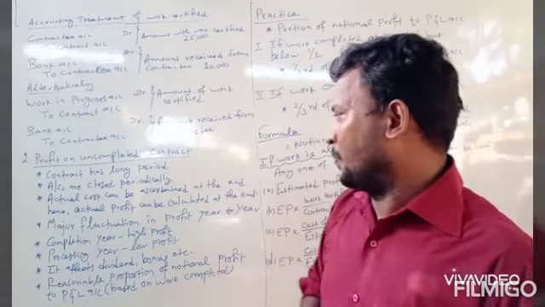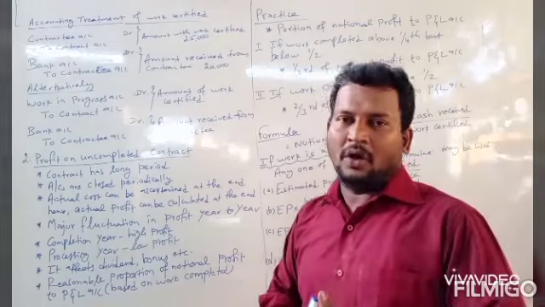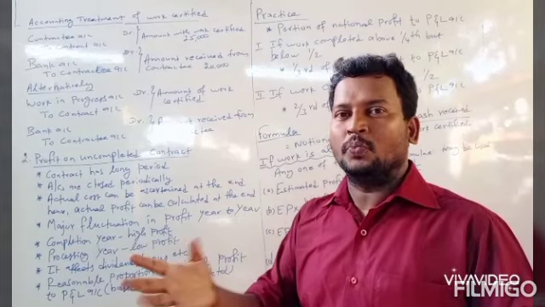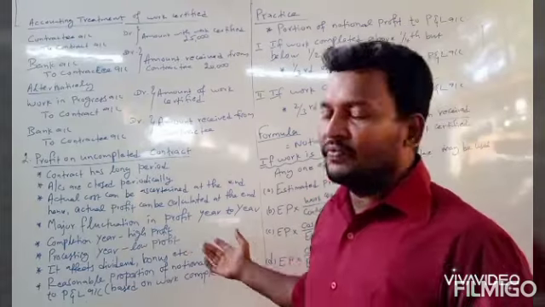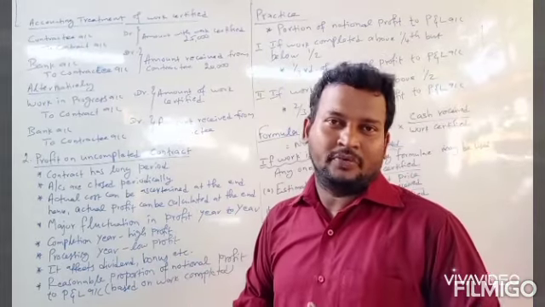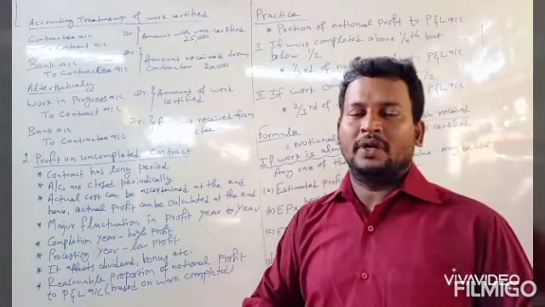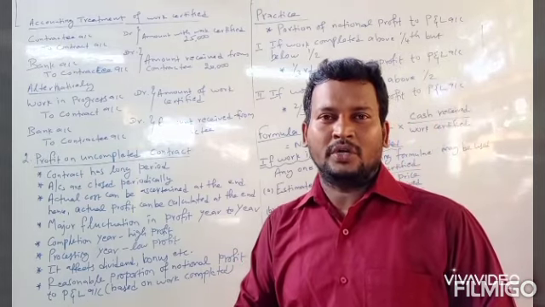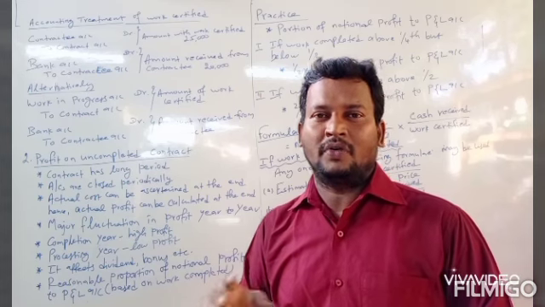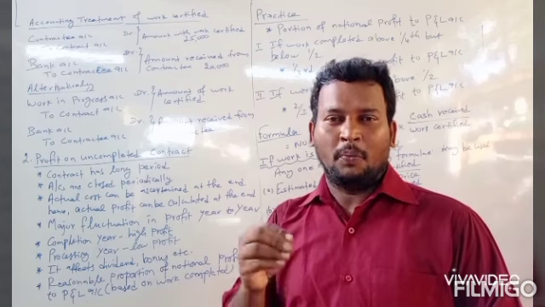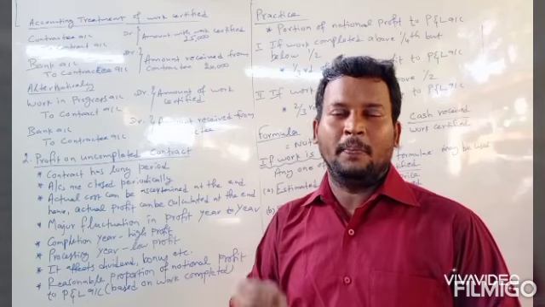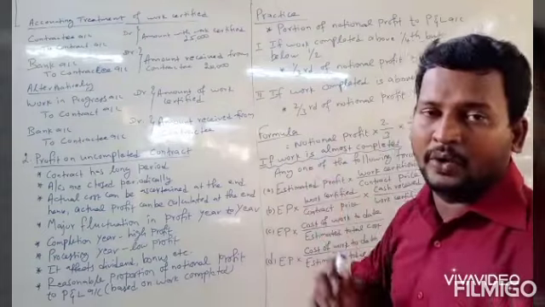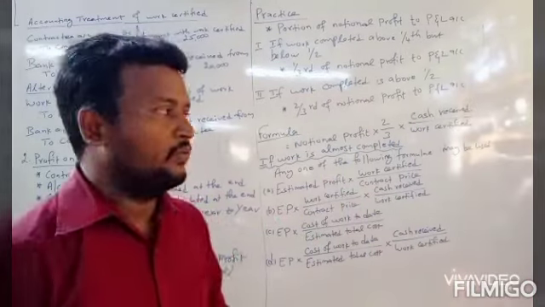So for this purpose, a certain part of the notional profit should be transferred to profit and loss account. So it will reduce these problems. On what basis should the profit be transferred? Generally, a part of the notional profit should be transferred to profit and loss account. The proportion used to be taken based on the work completion. Practically, we are following some procedures here.